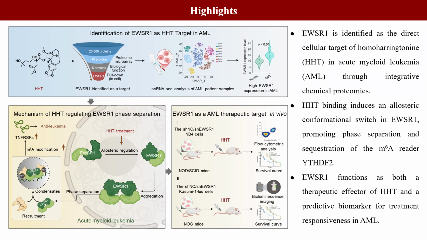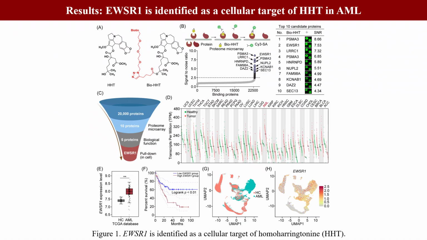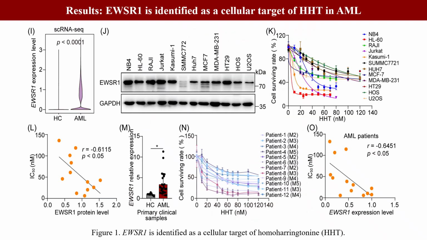EWSR1 is established as the direct target of HHT, where drug binding triggers pathologic phase separation and YTHDF2 entrapment, thereby serving as both effector and predictive biomarker in AML. Proteome microarrays and cellular validations identified EWSR1 as the primary HHT target, whose elevated expression correlates with poor AML prognosis, establishing its dual role as a therapeutic target and prognostic biomarker. Elevated EWSR1 expression, particularly in leukemic progenitors, directly predicts effective HHT response in AML.